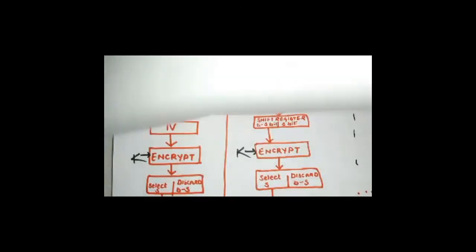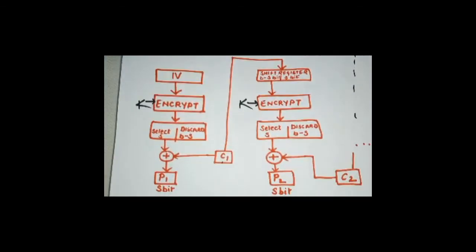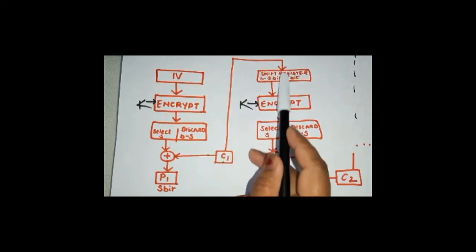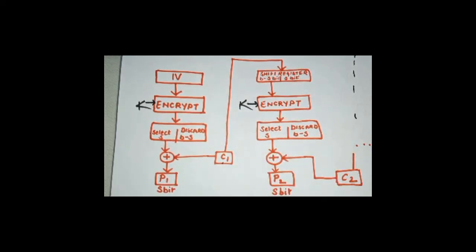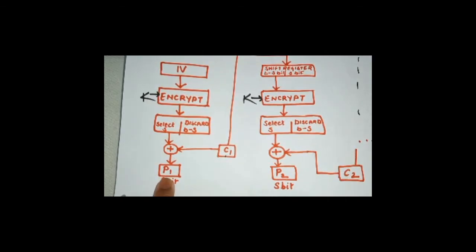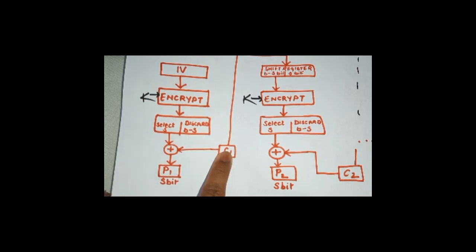And if you talk about decryption, the cipher value itself is going to serve as the input to the next shift register, not the output of the XOR value. Always remember, the cipher value in both decryption and encryption is going to serve as the feed value for the next shift register, and that is why it is called feedback mode, cipher feedback mode.